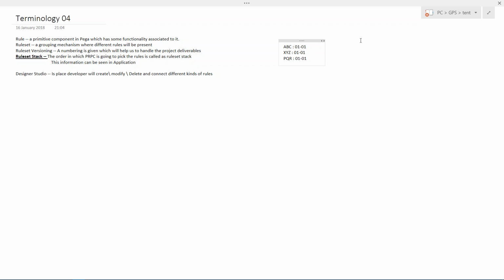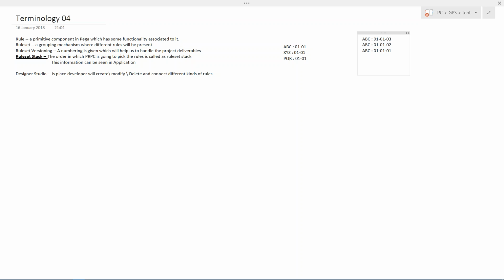And actually, in the background, every rule set has many versions. ABC has 01-01-03. Let's keep it limited. Next, what will be the next rule set that is going to come?